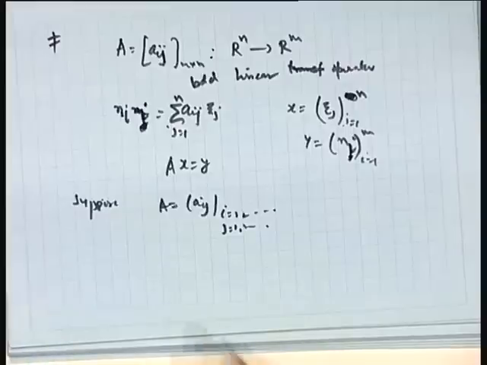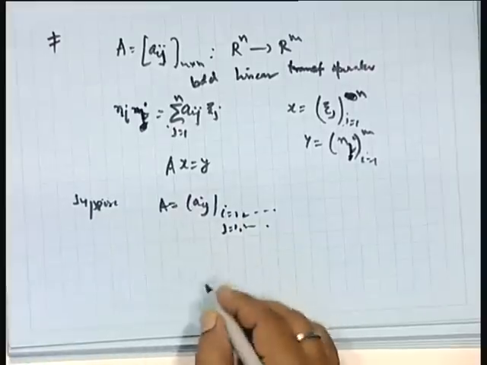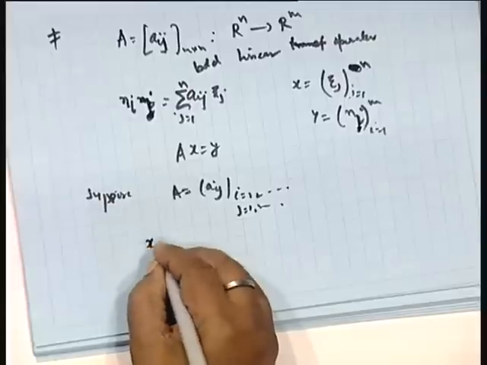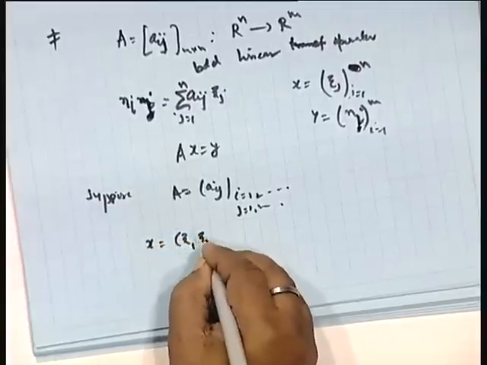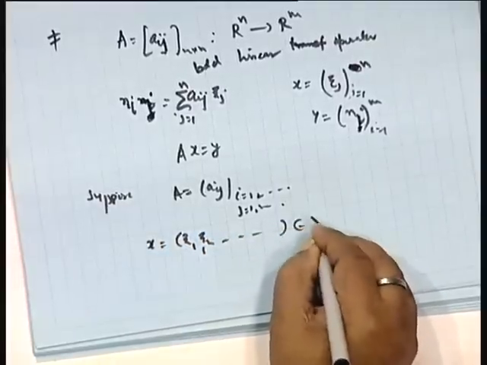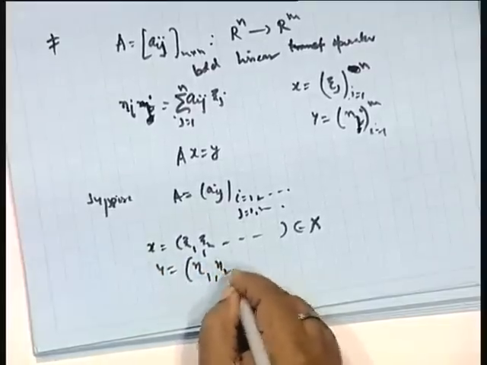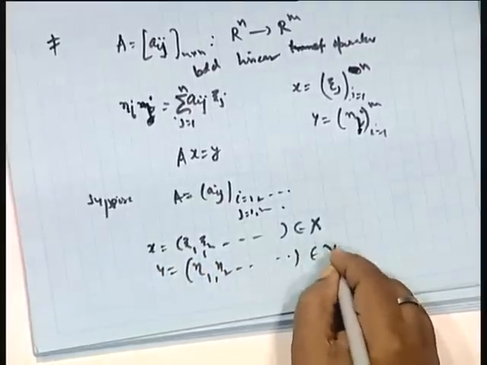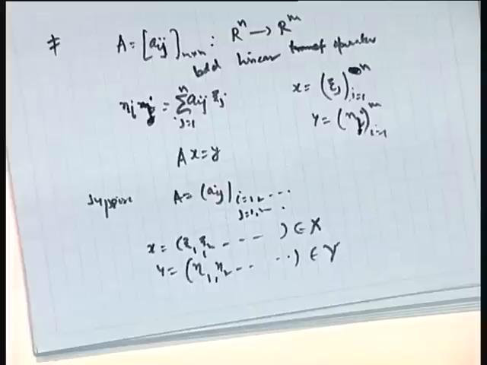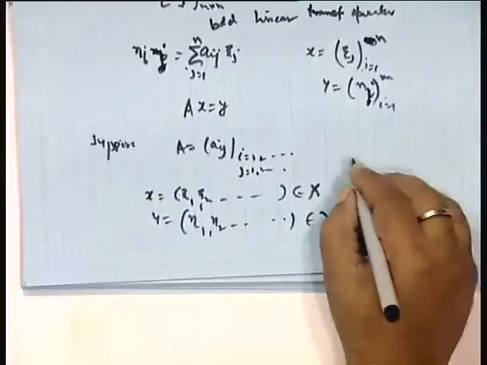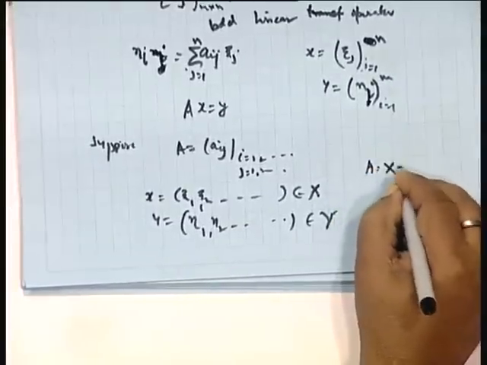And X and Y are spaces. X is xi1, xi2 and so on, an infinite dimensional space. Y is eta 1, eta 2 and so on, again an infinite dimensional case. Then how will you operate from X to Y?